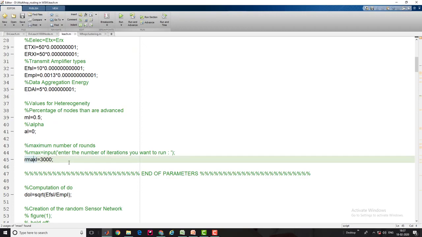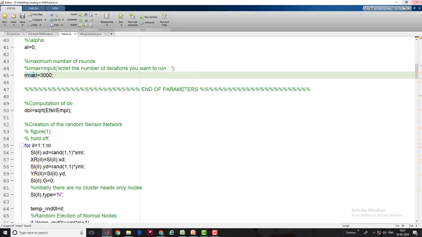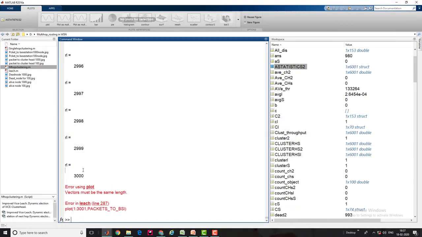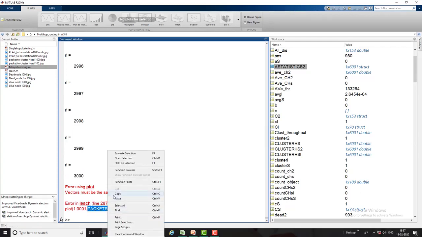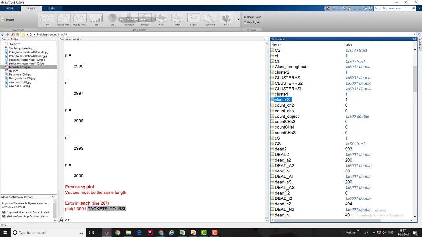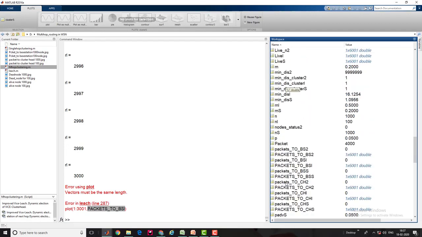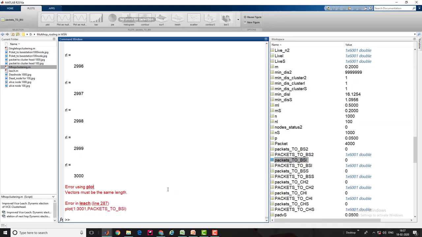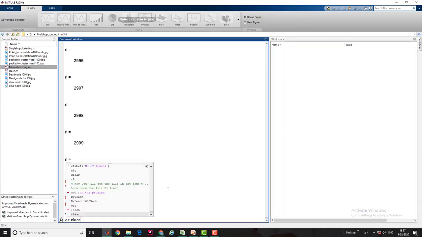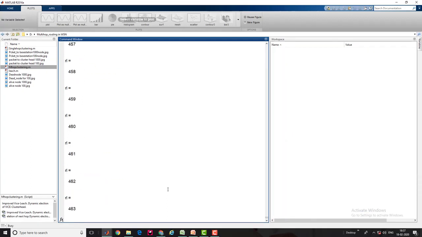I must have declared rmax here, and rl must be the same length. Okay, I need to clear my previous window. Now I'm running it again, and let's see what I got.